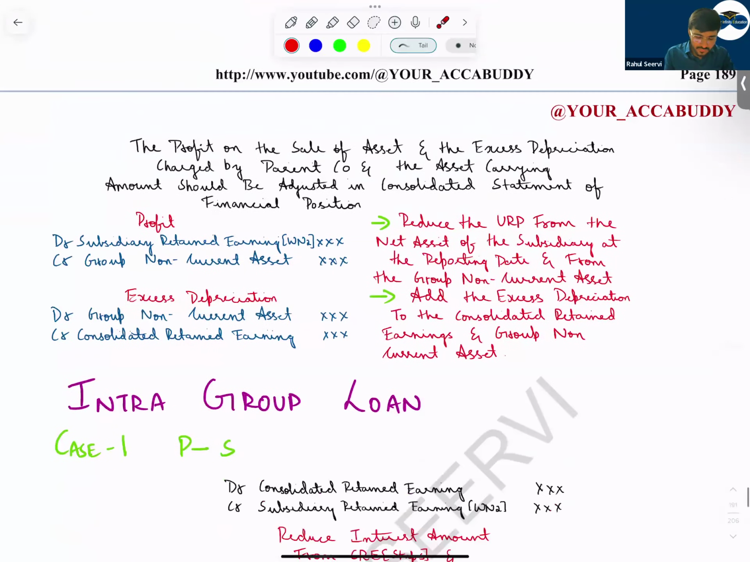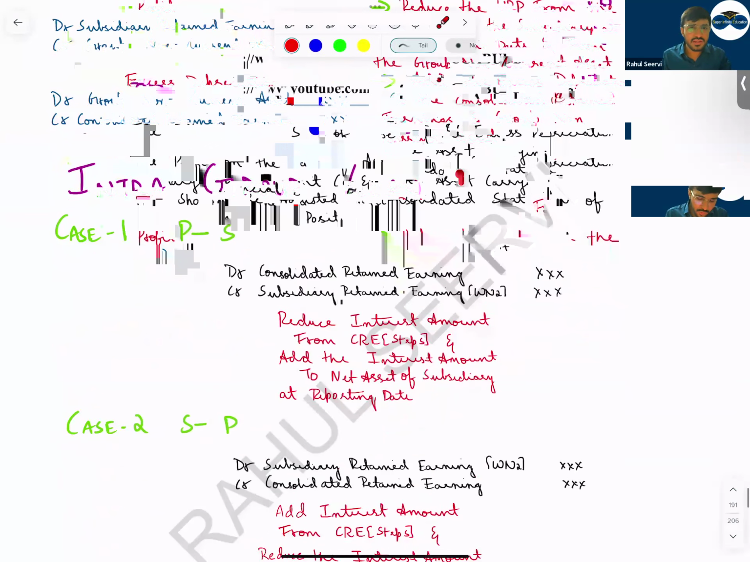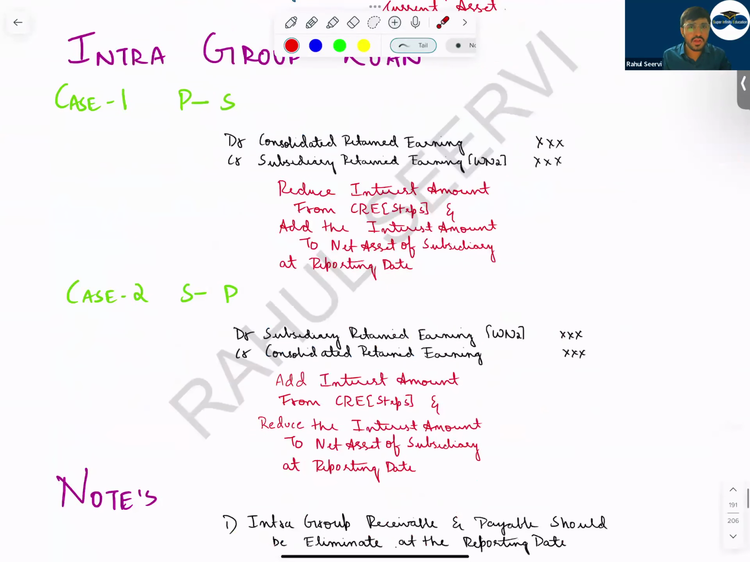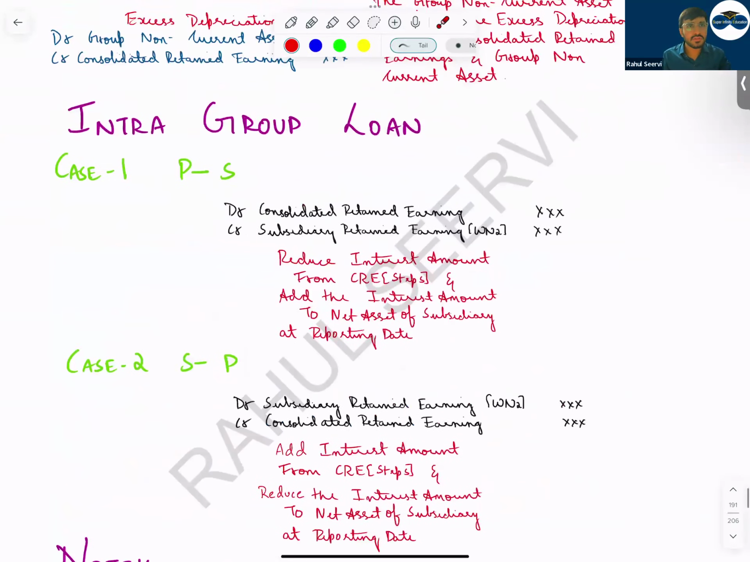Then the intra-group loan. I have not seen a question regarding this in detail for the adjustments also. But remember, if by chance the examiner gives you a new adjustment, you will be able to do it. Normally, what you have learned, the parent company, the subsidiary.